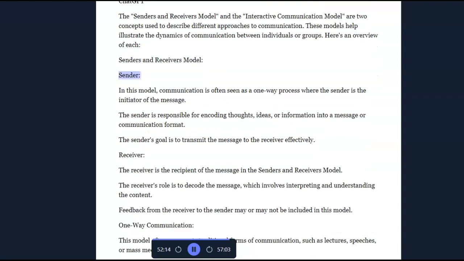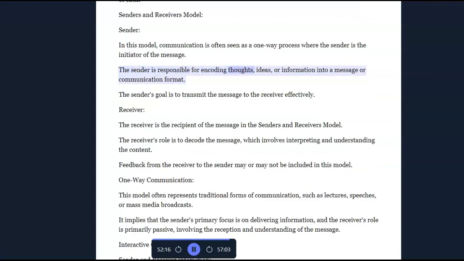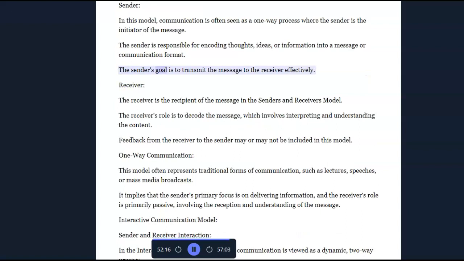Senders and receivers model. Sender. In this model, communication is often seen as a one-way process, where the sender is the initiator of the message. The sender is responsible for encoding thoughts, ideas, or information into a message or communication format. The sender's goal is to transmit the message to the receiver effectively.